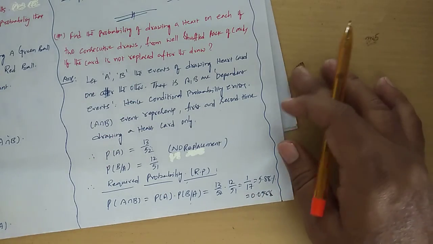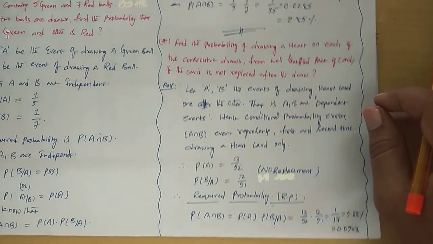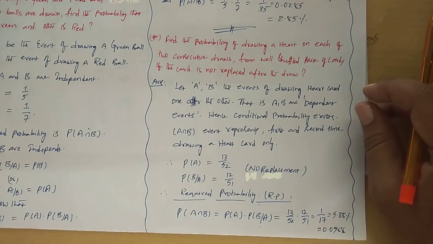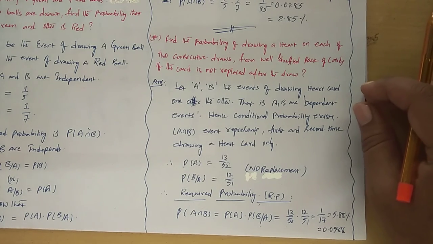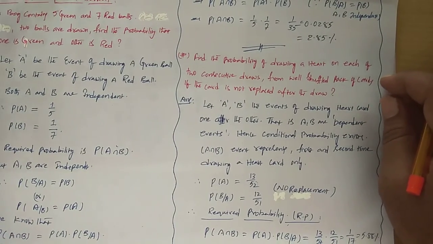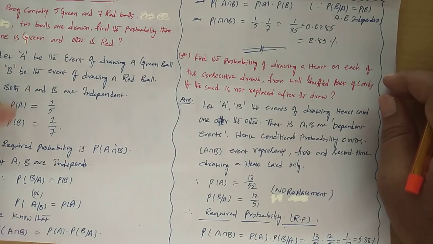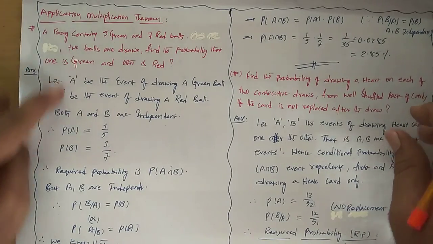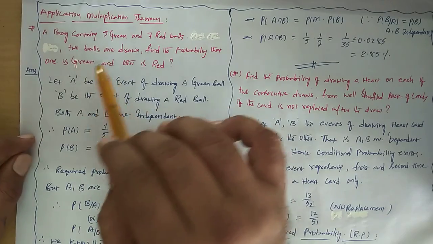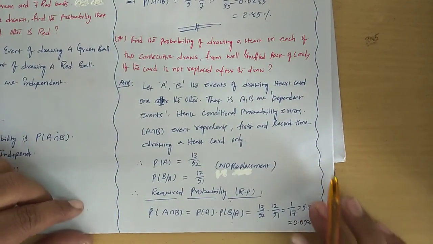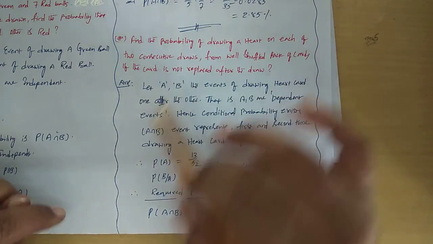So today what we understood: the addition theorem of probability example in the case of three events, and the multiplication theorem in the case of independent events. This is an independent cases example. Next, the addition theorem of probability in the case of dependent events.